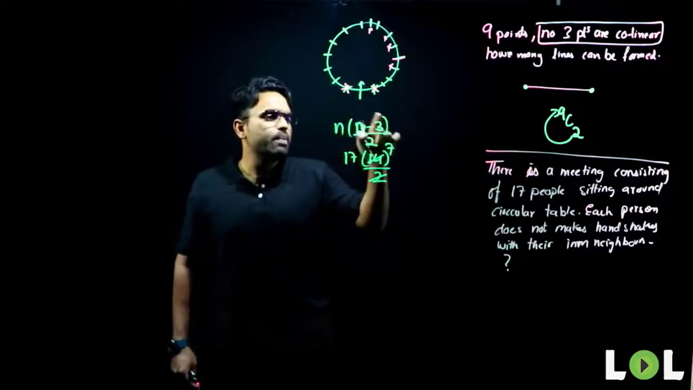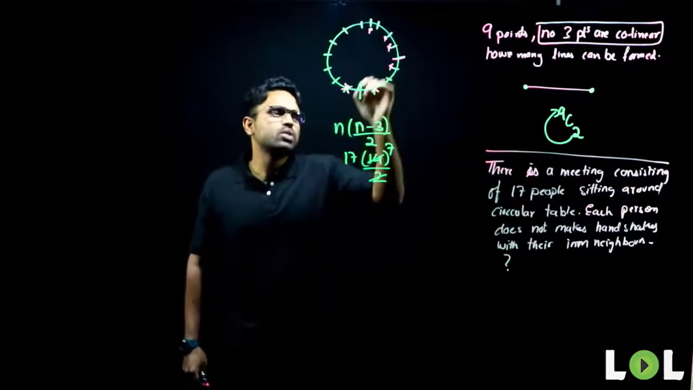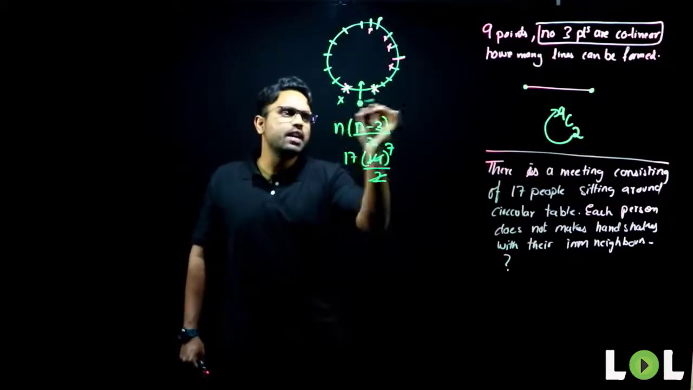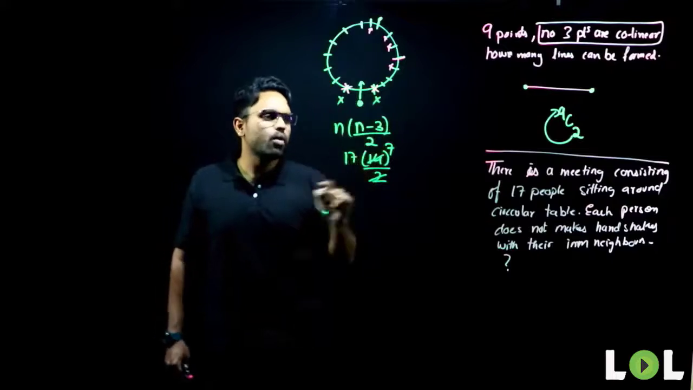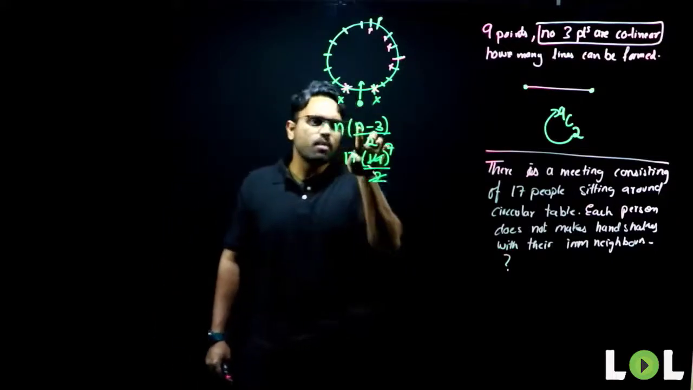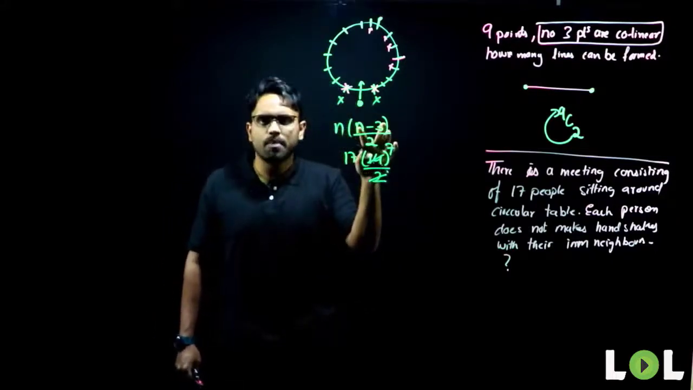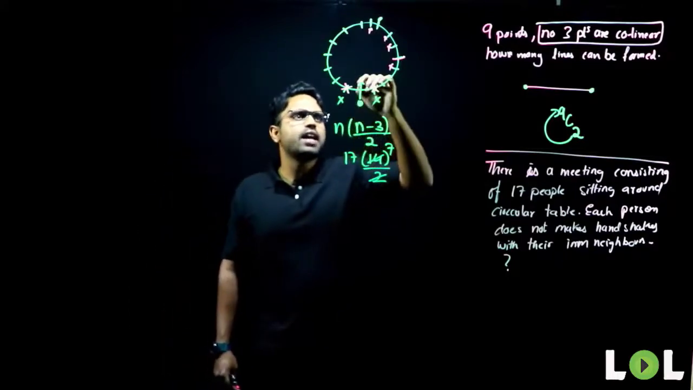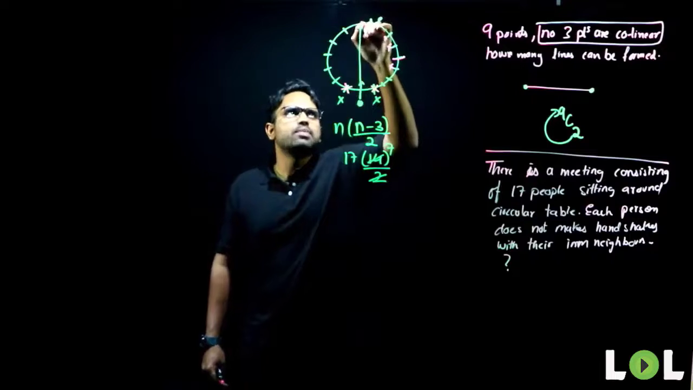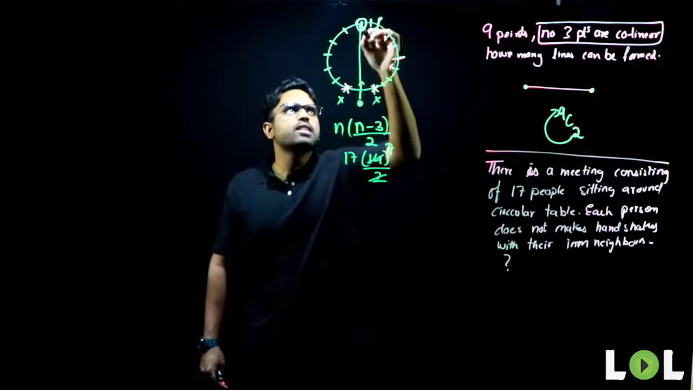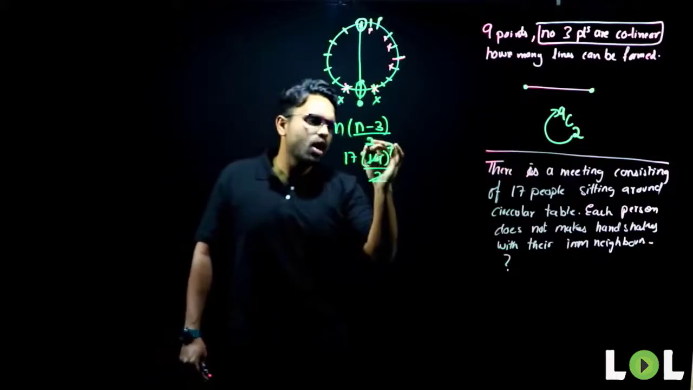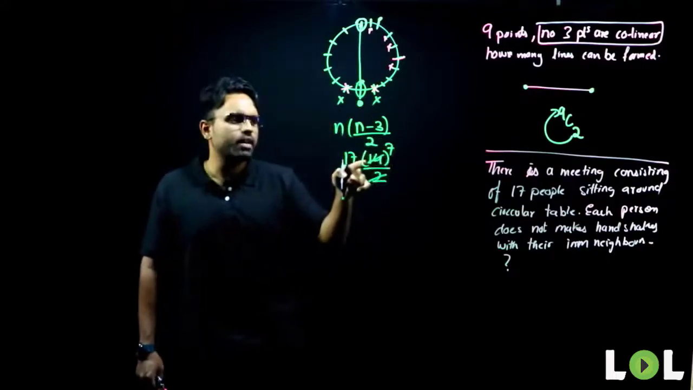So here, how many people can he not make handshakes with? First one is he himself, and his immediate neighbors, 2. So I have to remove how much? n-3, total number of people minus 3. Now, I have to divide it by 2, because this person making a handshake with that person is the same as that person making a handshake with this person again. So there will be a repetition. How do I remove it? I remove it by dividing by 2.